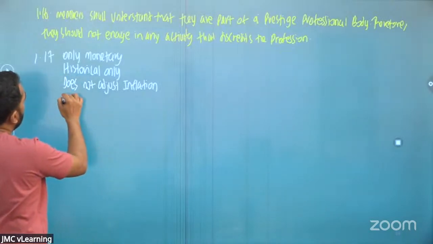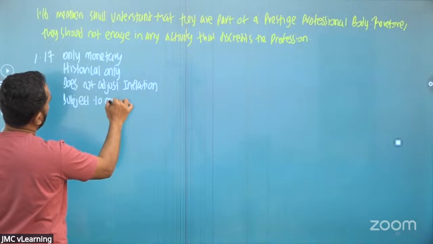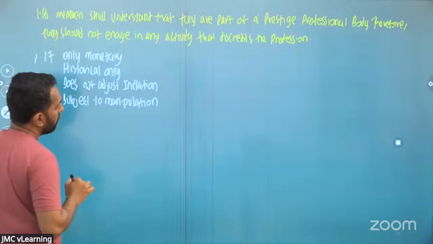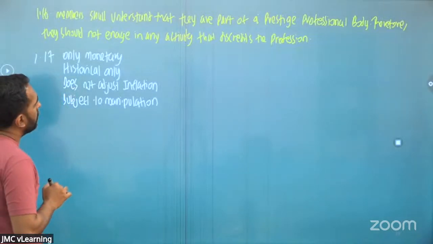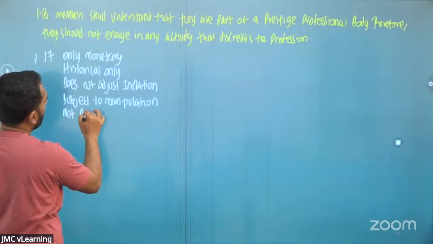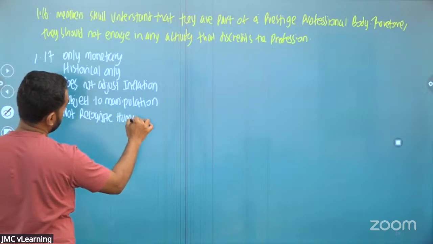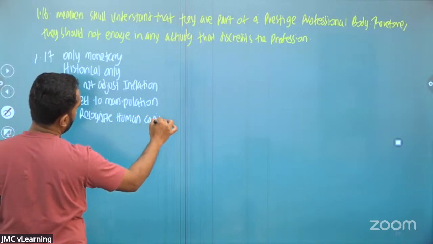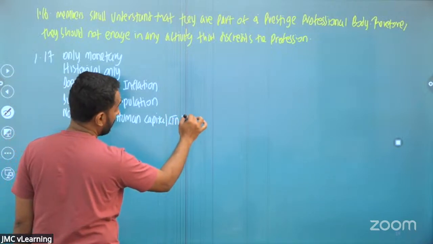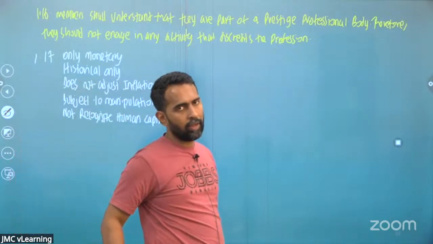And it is subject to manipulation. People can manipulate. And we do not recognize human capital. We do not recognize information. These are critical assets in a business, and we do not recognize them, right?